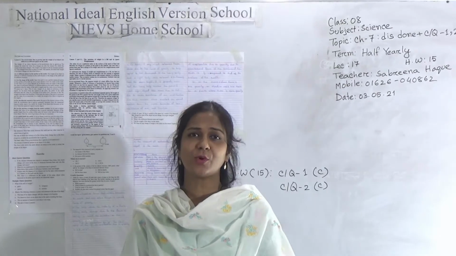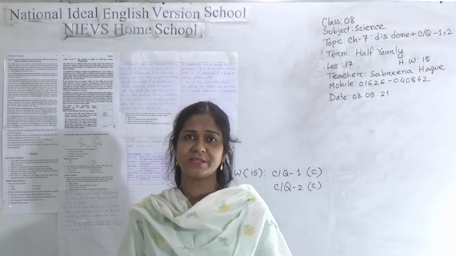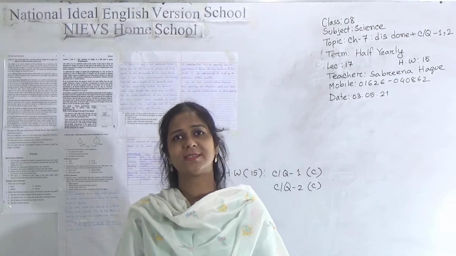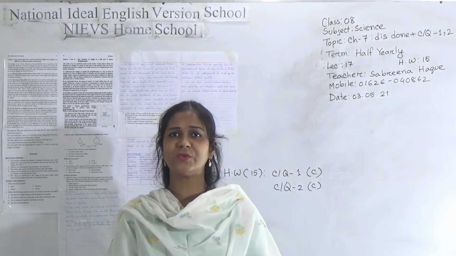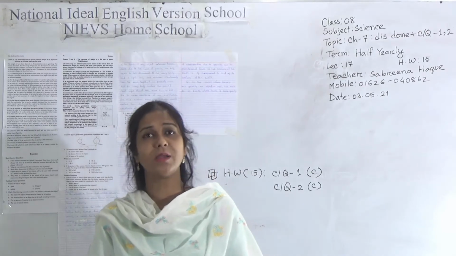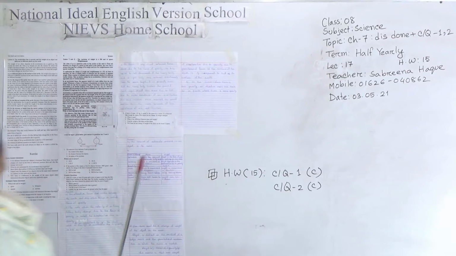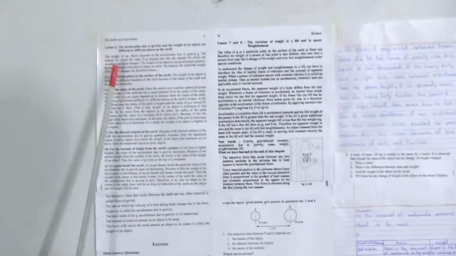Dear students, today I am going to take a science class for class 8 students based on chapter 7. Today we will discuss the last part of the chapter, and with this we will discuss CQ 1 and 2 of the exercise of this chapter. So let us move to our today's topic. The name of the chapter is The Earth and Gravitation, and we will start from lesson 6.